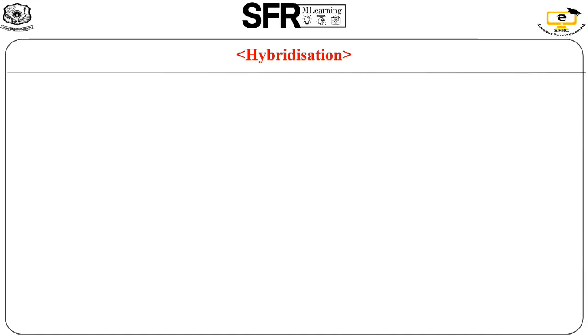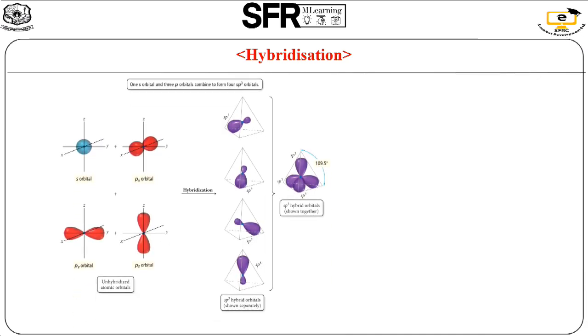Next one is sp3 hybridization. So it is nothing but one s orbital is mixed with px, py, pz orbitals. The left side image represents the unhybridized atomic orbitals. Then in mixing of atomic orbitals, we get 4 hybridized orbitals. So that is called sp3 hybridization.